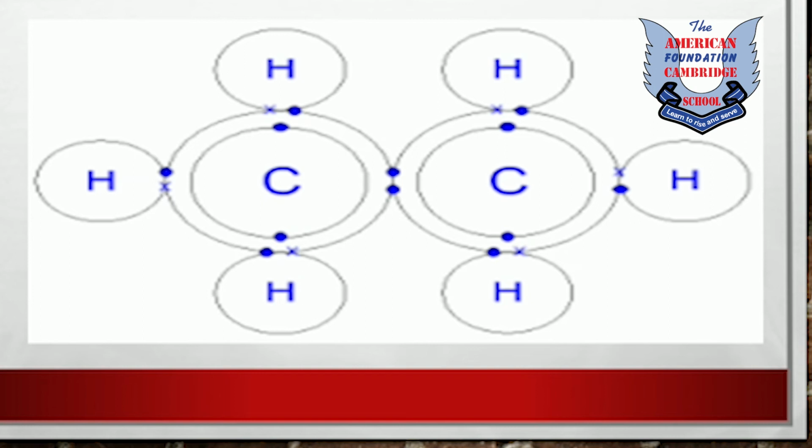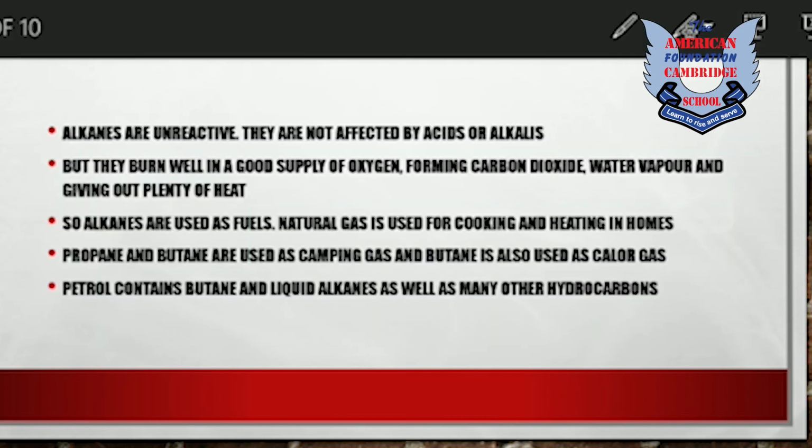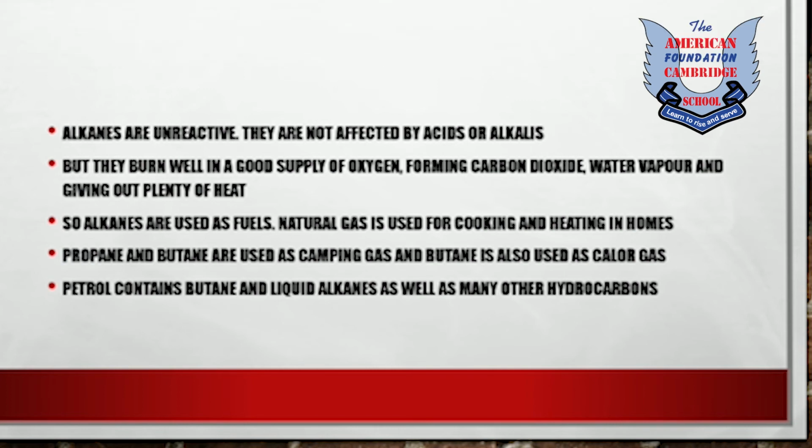As you can see, the first valence electron of carbon is bonded with another carbon atom by a single covalent bond, and the remaining 3 valence electrons of both the carbon atoms are bonded with hydrogen atoms. So you can see that there is no free electron present in this molecule. Therefore, alkanes are unreactive. They are not affected by acids or alkalis.